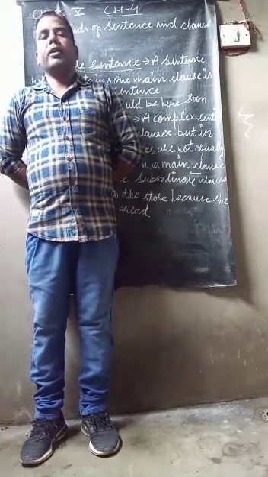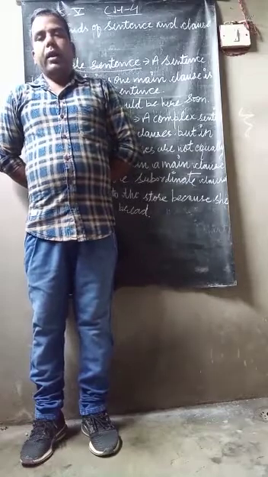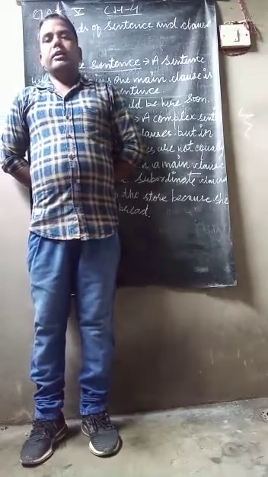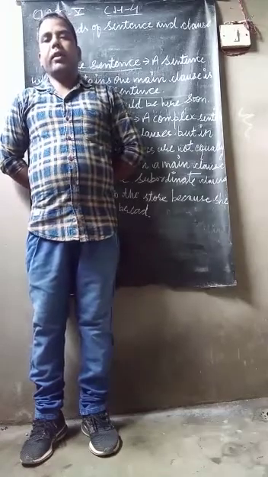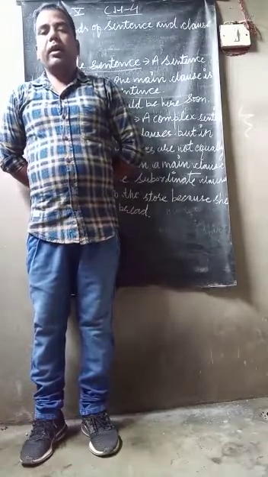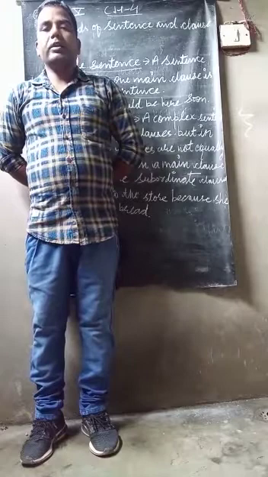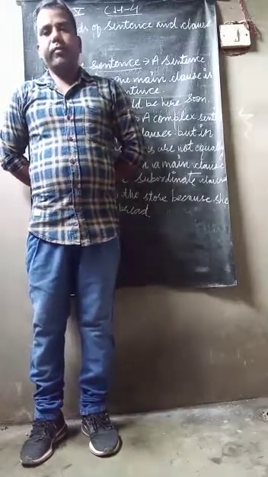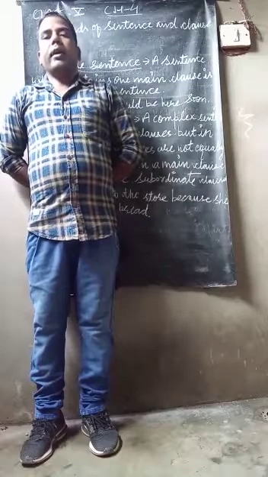Today I am going to start chapter 4, and the chapter is kinds of sentences and clauses. Some days ago I finished chapter 3, and the chapter was kinds of phrase. I explained all the kinds of phrase. The first kind was noun phrase, the second was adverb phrase, and the last one was adjective phrase. And today we will read kinds of sentences and clauses.